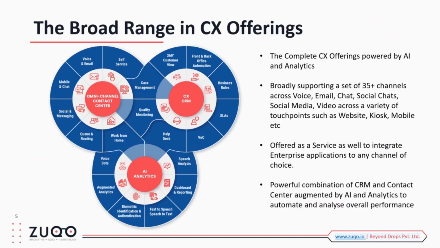These are a broad range of CX offerings. As you can see, there are three parts in it. The Omni-Channel Contact Center, which is all those channels mentioned over there. Added to this, the unified routing design that we have brought into this platform. The work from home, which brings a lot of surveillance for employees who are working from home. Quality monitoring, case management, which is part of the CX CRM, which also brings in the 360-degree customer view, front and back office automation, business rules which you can create, SLAs, voice of customers, which is nothing but the feedback or the CSAT. It also brings in a very important layer, which is the need of the business today, which is the analytics and AI.